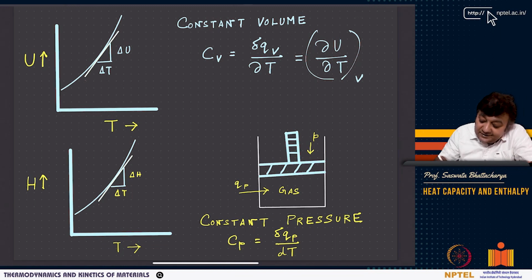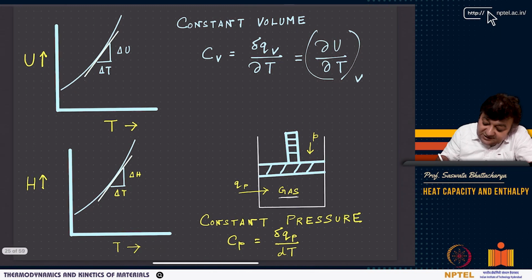For example, think of this gas enclosed here and you have a piston that is just coming in. You are seeing that there is a heat input, and you are giving a pressure and the volume is changing. So all of these contribute to the heat capacity at constant pressure, right?